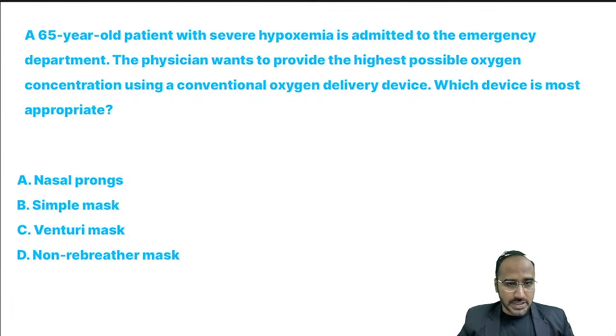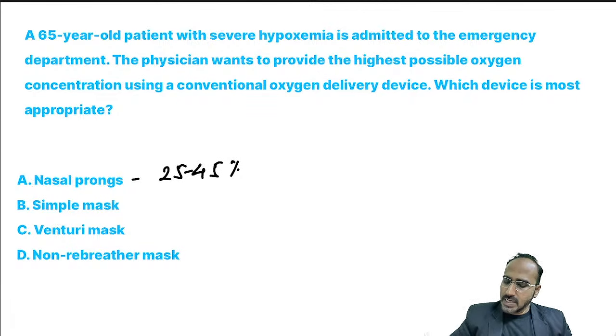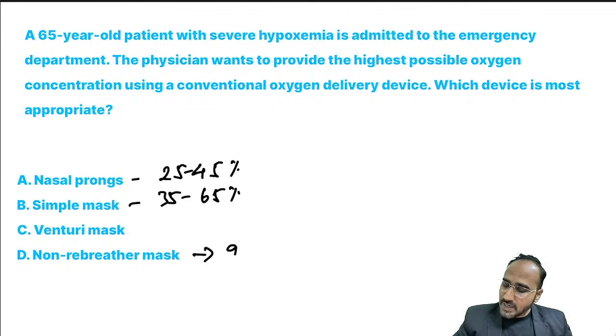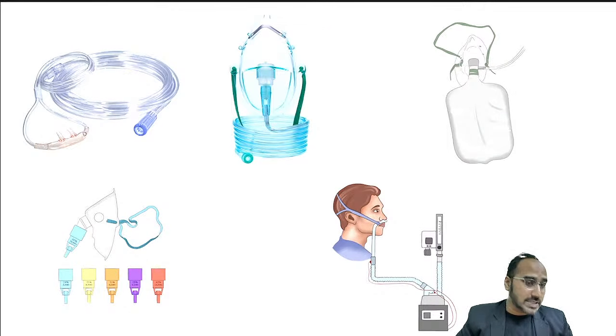In conventional oxygen delivery devices, if you want to deliver the highest concentration of oxygen, what will you use? Nasal prongs will deliver 25 to 45%. Simple face mask, 35 to 65%. Non-rebreathing mask will deliver 95%. In conventional devices, it is the highest. So these are the oxygen delivery devices, guys.